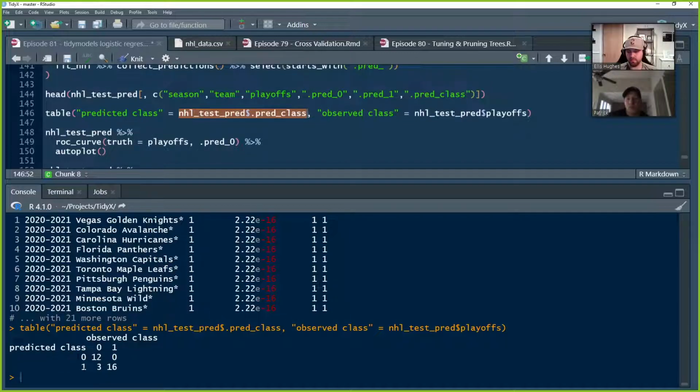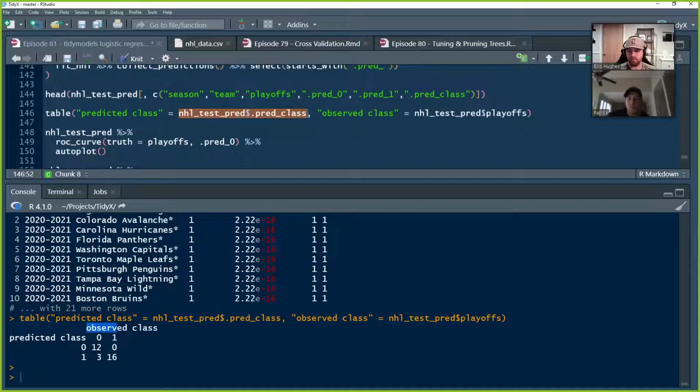Across the horizontal is going to be the ground truth, and you can see that it was very good at predicting zeros, so predicting no playoffs. It had 0 misses. There were 3 instances in 2020 where it thought a team should have made the playoffs, and they didn't. So perfect. I mean, it's saying that they were probably a good team, but they just weren't quite good enough compared to the other teams.